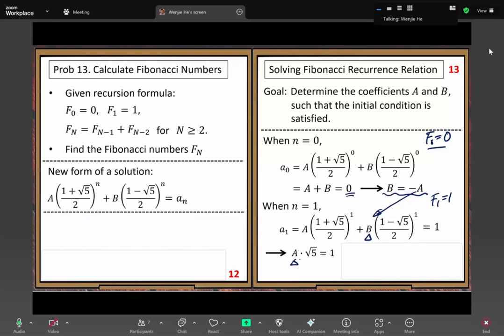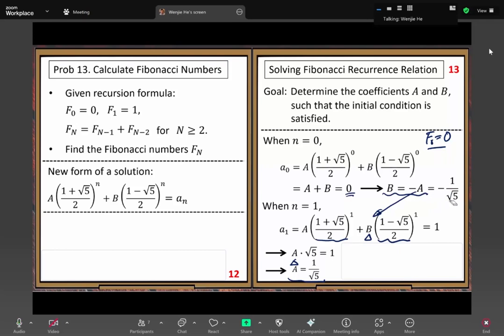We factor A out, and inside it is the first parenthesis minus the second parenthesis. After simplification, we get A times root 5 equals 1. So you can find A equals 1 over root 5, and B equals negative 1 over root 5.